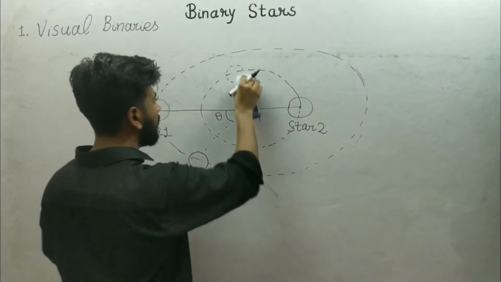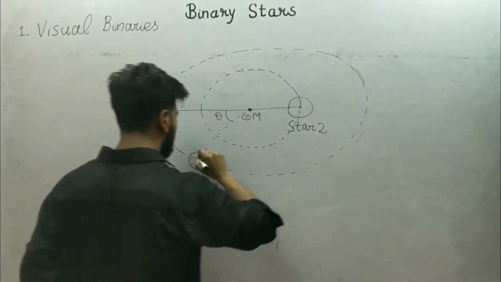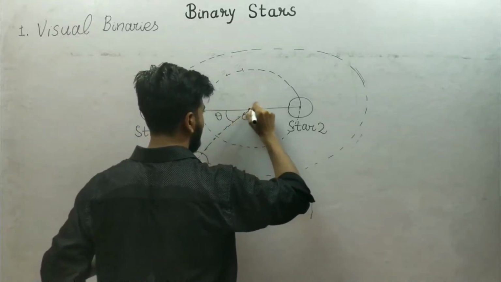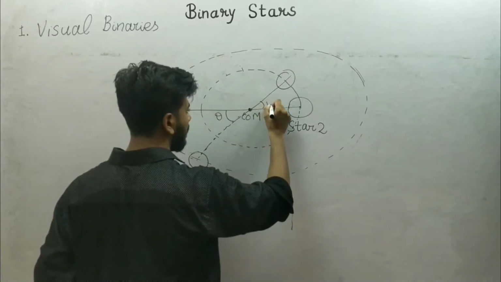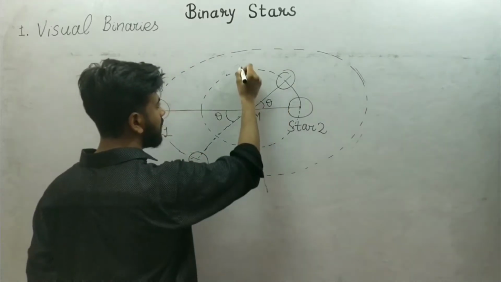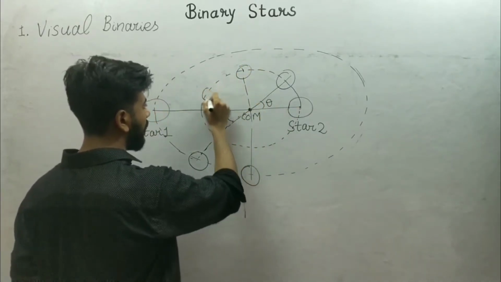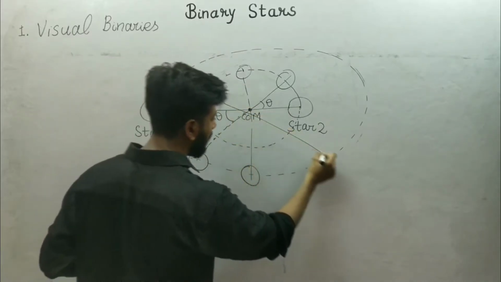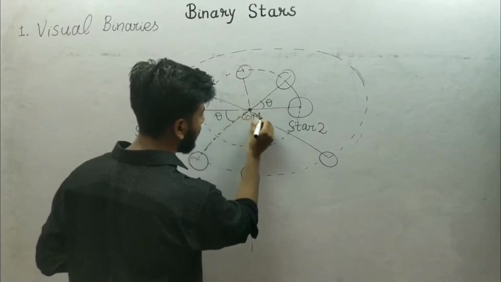So this star must be on the line joining the center of mass and both stars. This star must lie here, so both angles are the same. When this star lies here, the other star lies here, or if it lies here, then the other star lies here.